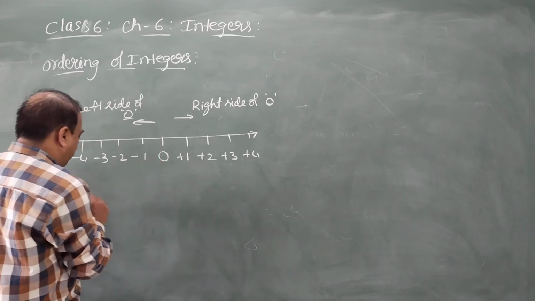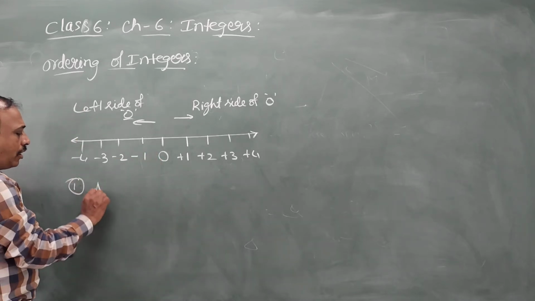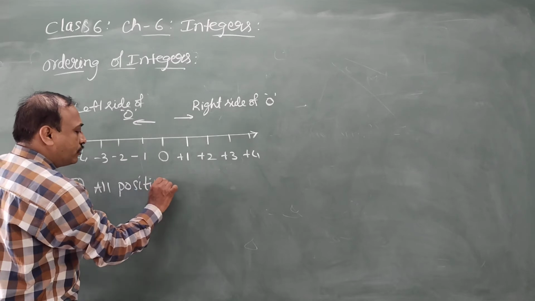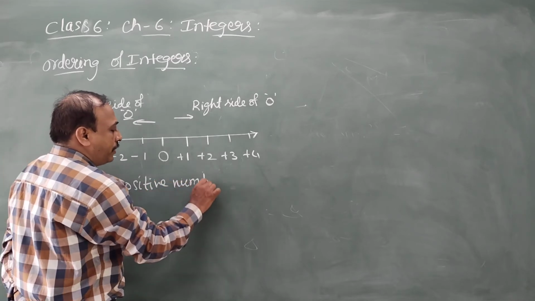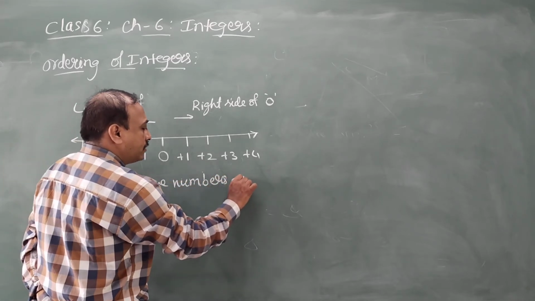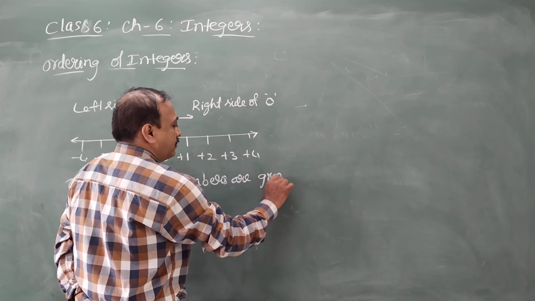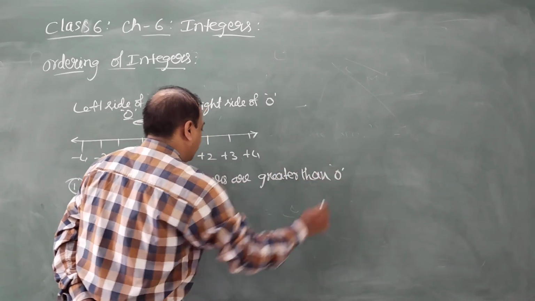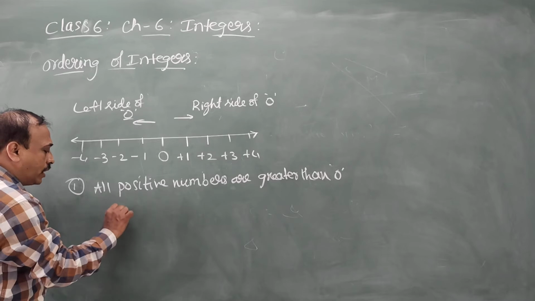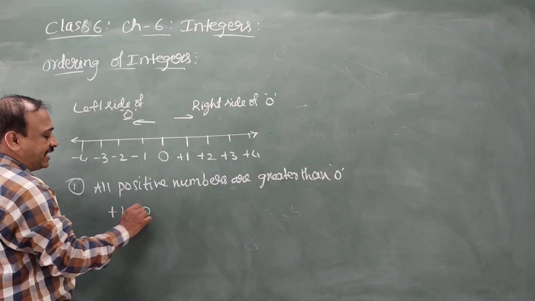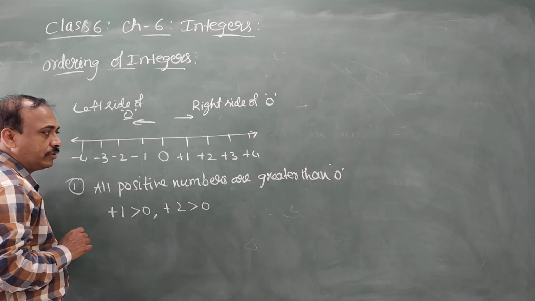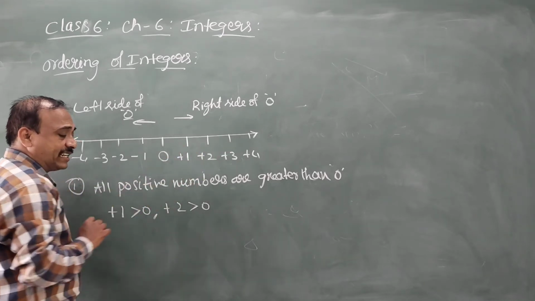All positive numbers are greater than 0. That means plus 1 is greater than 0, plus 2 is greater than 0. All the numbers are greater than 0.